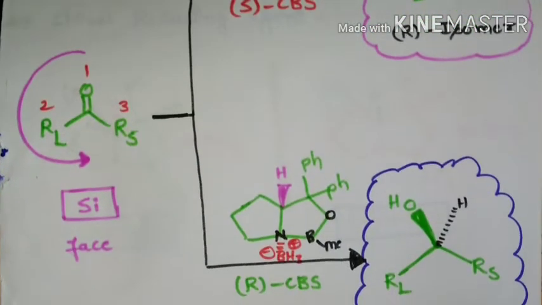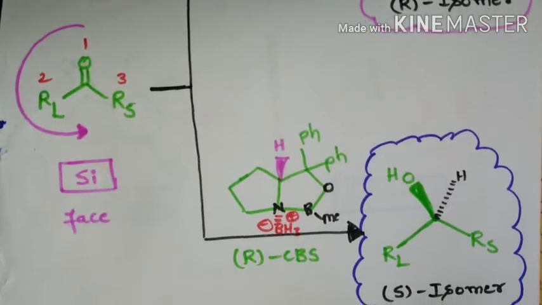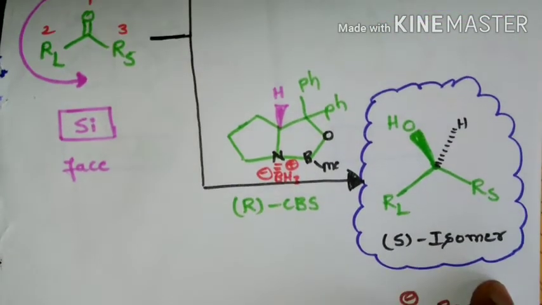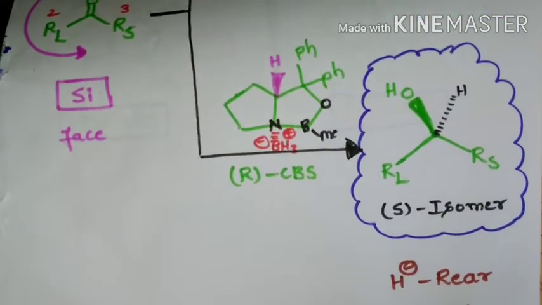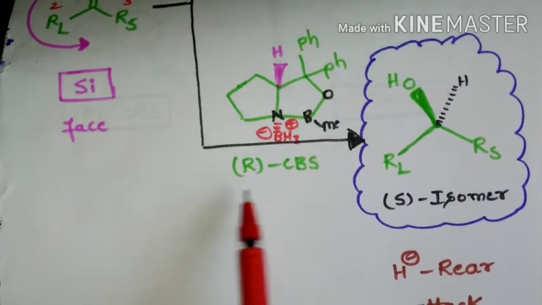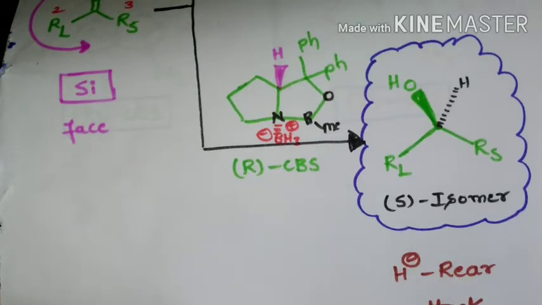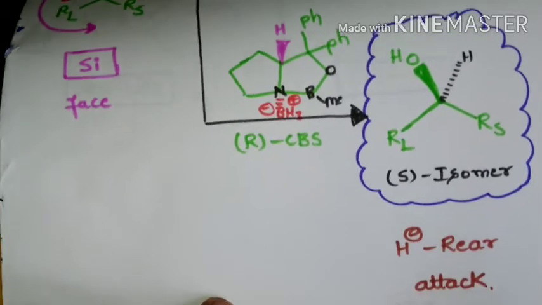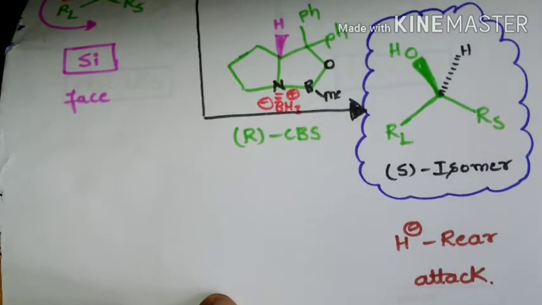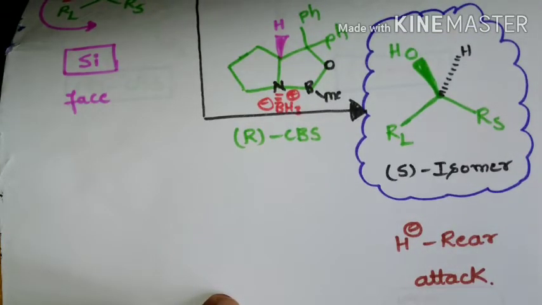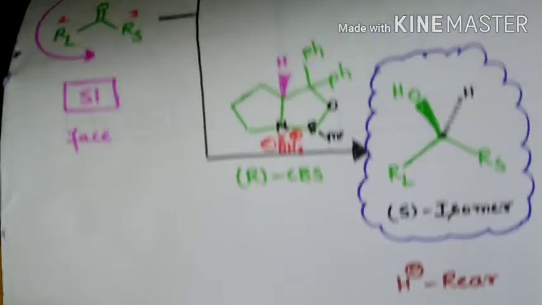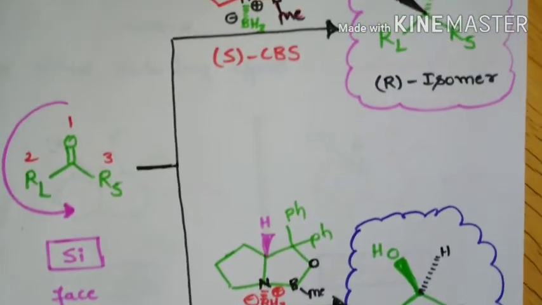Suppose we take the Si face of the prochiral ketone and it undergoes CBS reduction in the presence of R-CBS catalyst, then we are going to get the S isomer of chiral alcohol as a major product, and here you can see the hydride will be transferred from the rear side. So this is the overall generalization of CBS reduction.